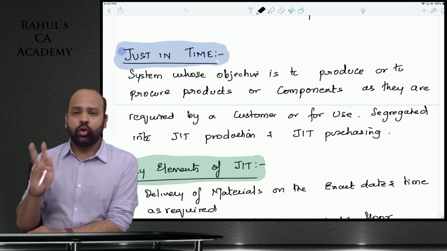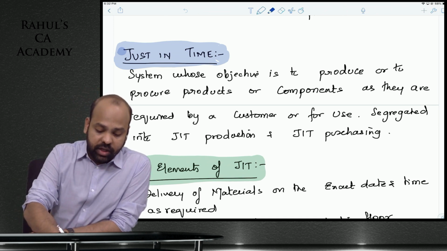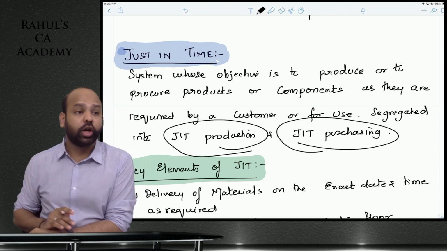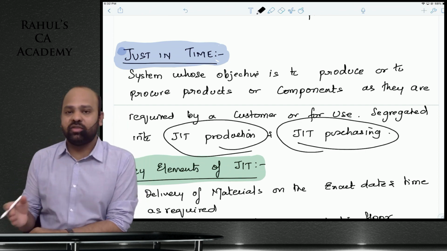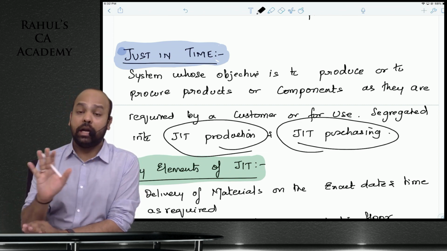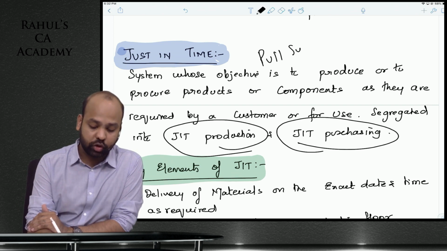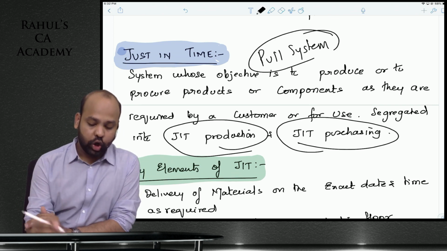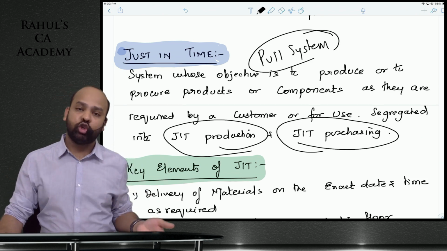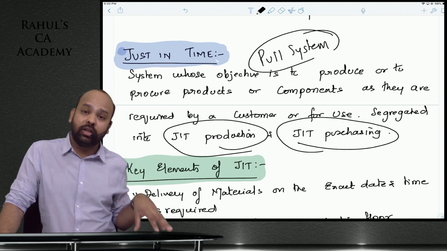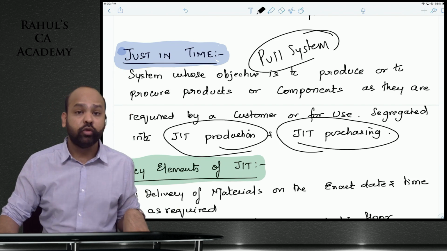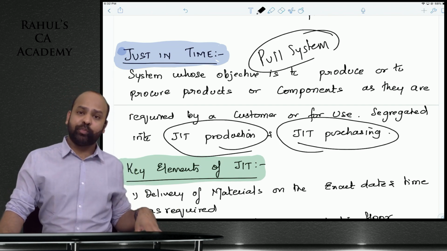Just in time, there are two aspects here, beta. We have just in time purchasing, and we have just in time production. Just in time production says pull system, guys. Of course, this is entirely pull system. When you say pull system, based on the actual demand from the consumer, you will undertake the manufacturing activity. Based on that, you will actually place orders with your suppliers, receive raw materials only to the extent required to manufacture those items, and then deliver those items to the end consumer, guys. That is just in time system.